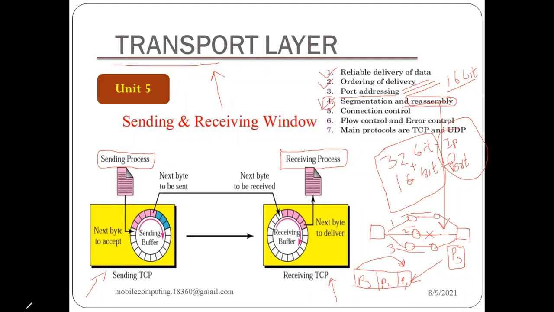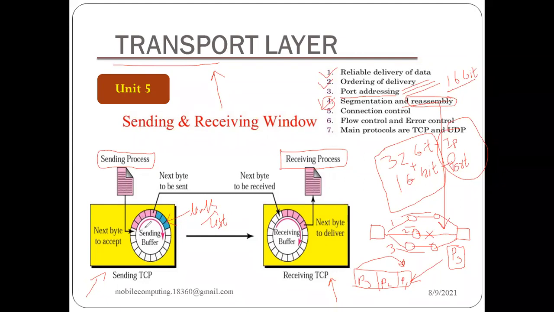Over here, one more thing I want to highlight is that we have a sending buffer, and this is a kind of linked list. If you remember, we have a data structure called linked list, which points to the next memory slot, and in this manner we have a chain.